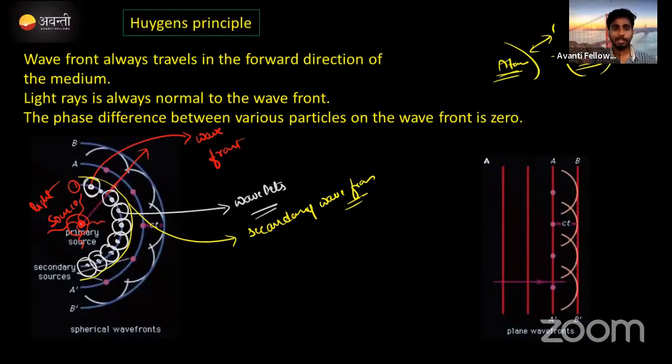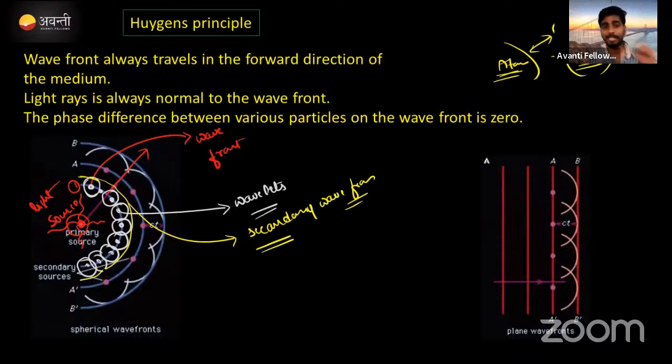Next, all the particles on the primary wavefront behave like a source of that light from where the source is emitting light. They are also part of that source. That's why we are also sources of light. Again these particles emit light, and if you join the locus of all the crest points, again one wavefront forms on the surface of these wavelets. This is called the secondary wavefront.